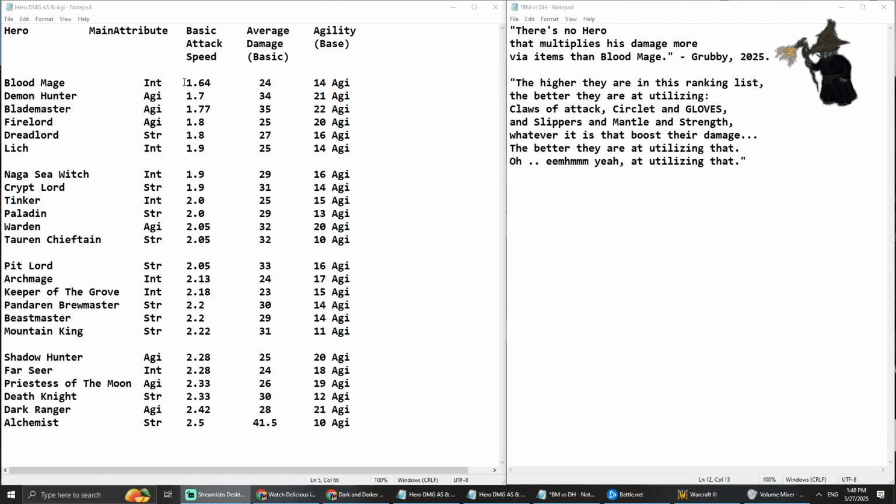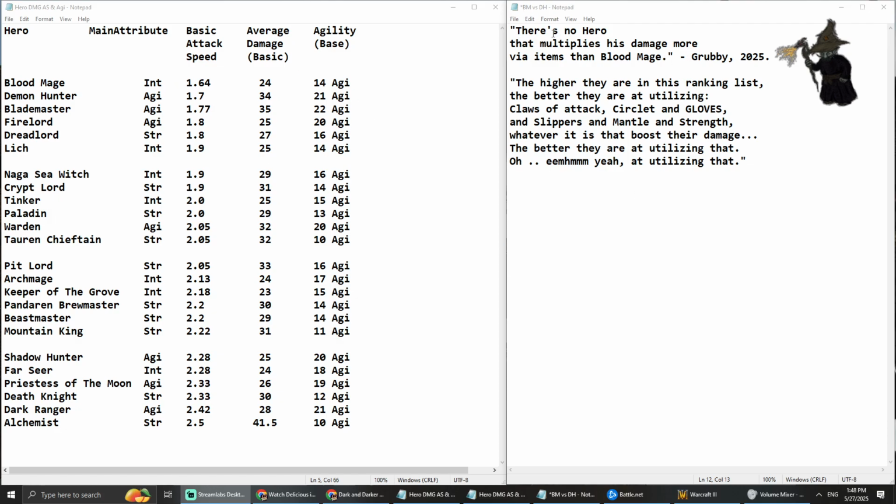Still, you can say that Blood Mage is really fast. His only problem is that he sits at a lower amount of agility, so at level 1 he has 28% attack speed increase, and he's also an intellect hero, right? And it's not even how you utilize a Blood Mage in the game anyways, right? But if we just consider the attack speeds, then yes, all these statements that I've made are true, that the Demon Hunter is faster than Blood Mage.